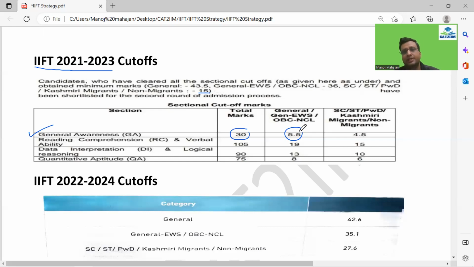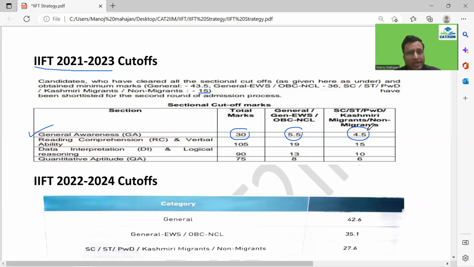The cutoff goes very low in this section because it is a nightmare for a lot of students. If you get 4 or 5 questions correct out of those 20 questions, you can look forward to clearing the cutoff. For the other categories, SC, ST, PWD, Kashmiri migrants, non-migrants, it was a little lower, 4.5.